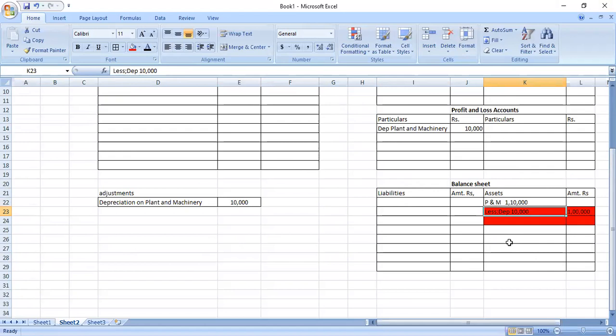That means first one 1 lakh plant and machinery. Correct. Then depreciation 10,000. Outer column 90,000.